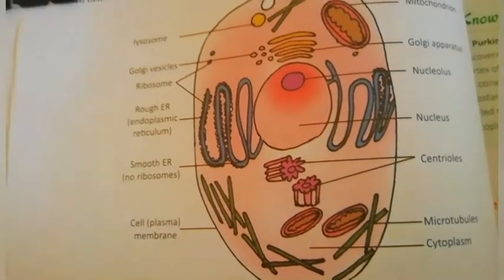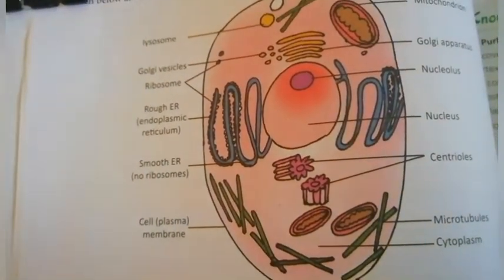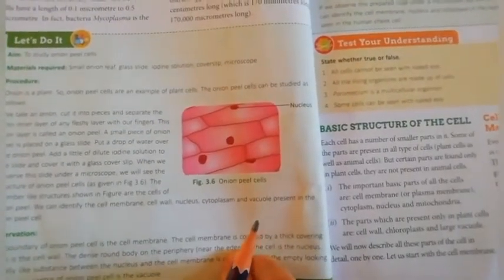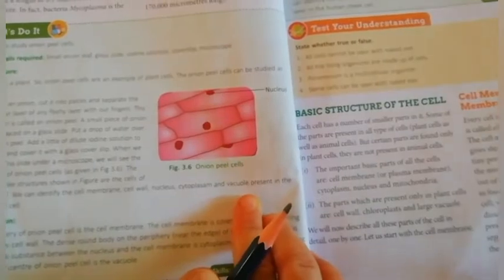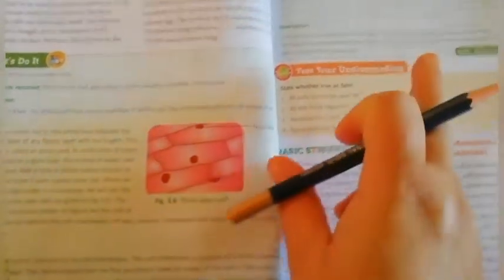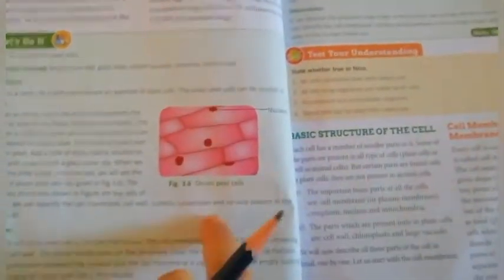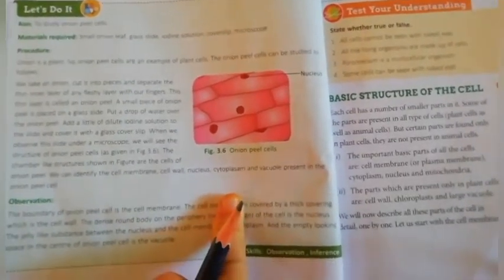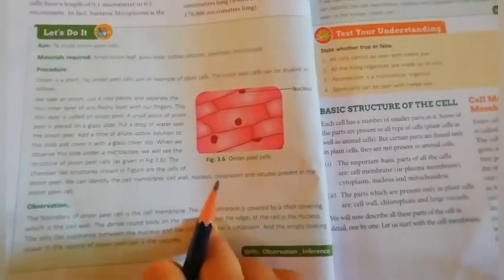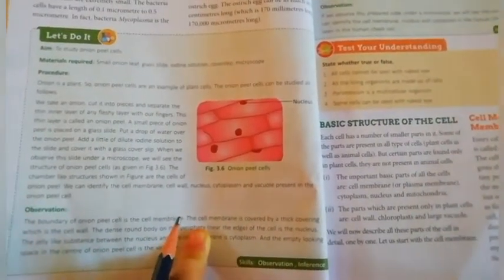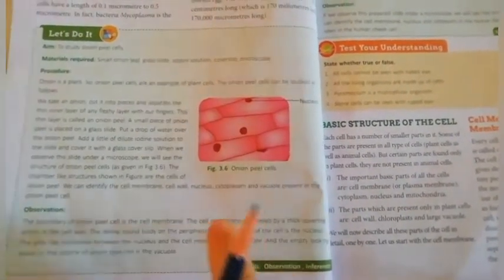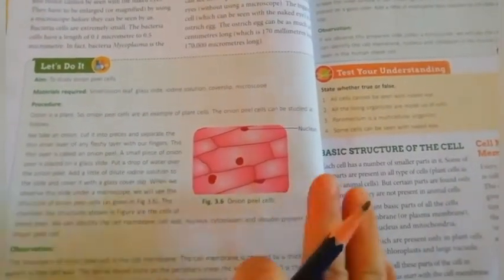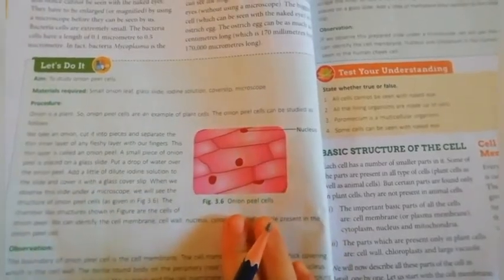Okay children, we will discuss it in the next video. Children, we have two activities related to cells, plant cells and human cells, in your book page number 44, but due to this pandemic situation, unfortunately we are at home, so we are not able to do these activities, but surely when school reopens, we will do this activity in the class.